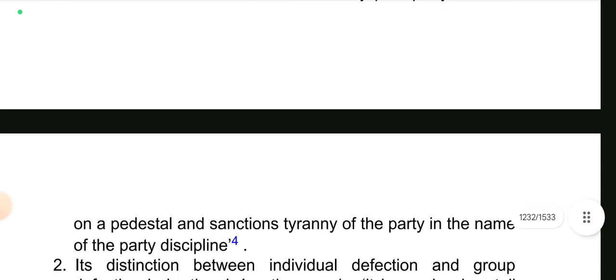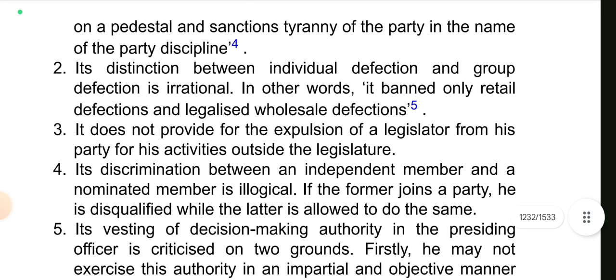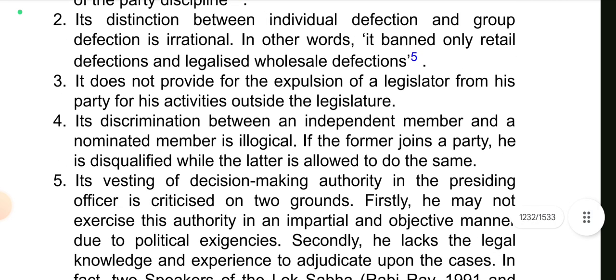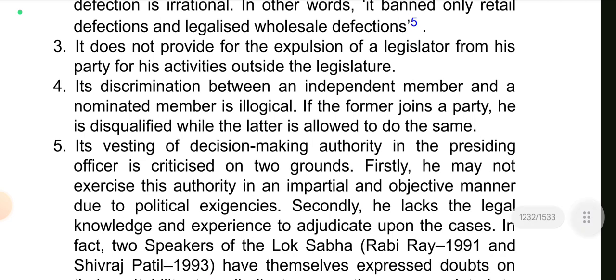Thus, it clearly puts party bossism on a pedestal and sanctions tyranny of the party in the name of party discipline. Its distinction between individual defection and group defection is irrational. In other words, it banned only retail defections and legalized wholesale defections. It does not provide for the expulsion of a legislator from his party for his activities outside the legislature. Its discrimination between an independent member and a nominated member is illogical. If the former joins a party, he is disqualified, while the latter is allowed to do the same.